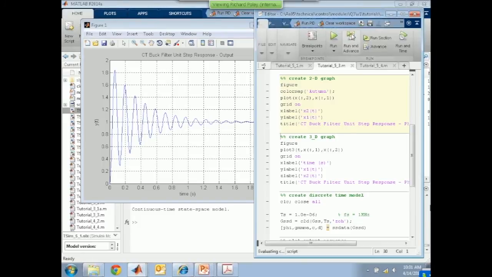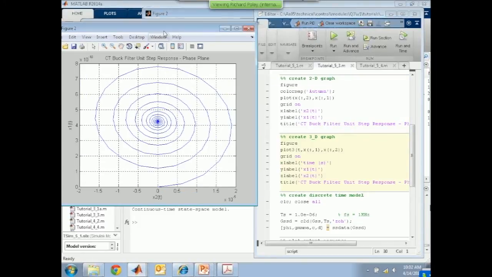And the states plotted on the same graph, as if x1 and x2 are the different axes, and this is the step response. So initially we had a 0 input. The state was here because both x1 and x2 were 0. And then we input a step input, which will force the thing to a different steady state. Well, it's oscillatory, so what happens is these states sort of interact with one another to produce what looks like a nice kind of spiral that's going on.